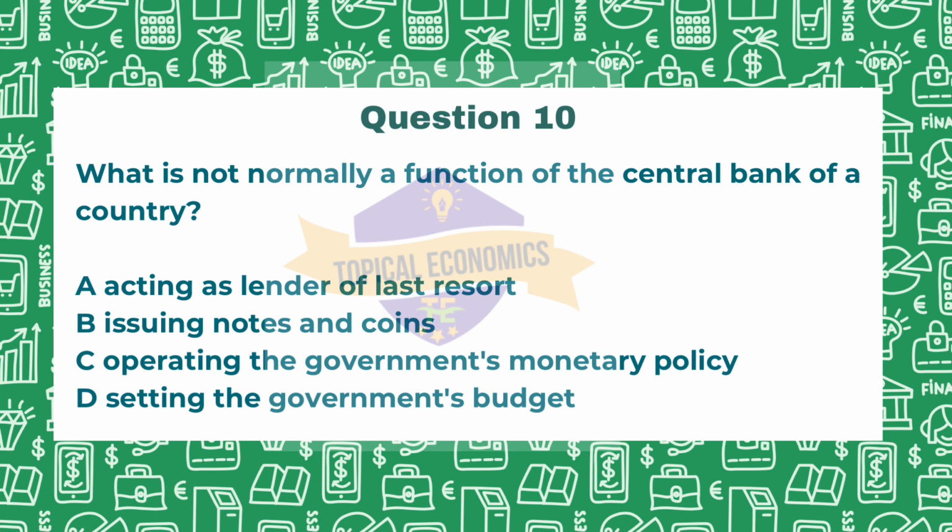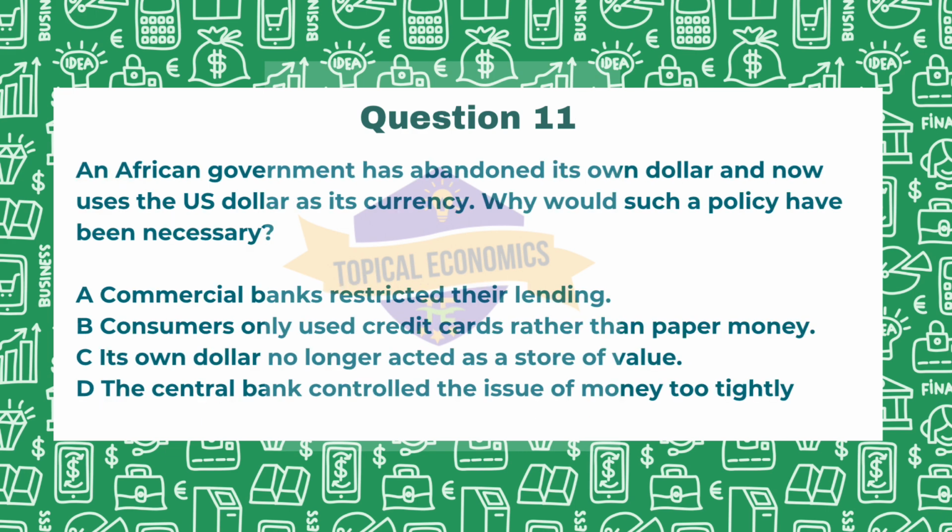Lastly, setting the government's budget. This is not a function of the central bank. Budgetary decisions are typically made by the government or treasury. So the correct answer is option D, setting the government's budget. Coming to the 11th question. An African government has abandoned its own dollar and now uses the US dollar as its currency. Why would such a policy have been necessary? The options are given. This is from 2019 October-November paper, version 1.